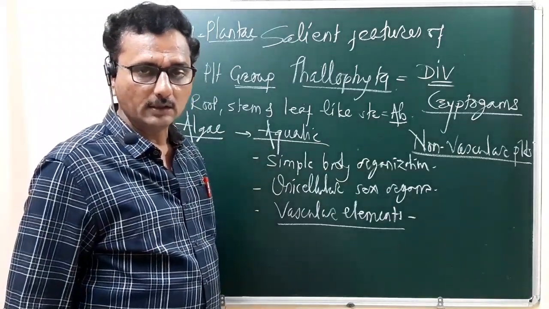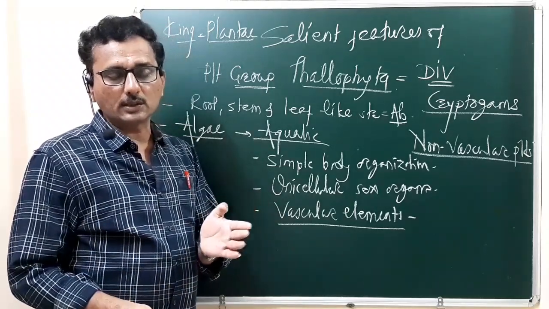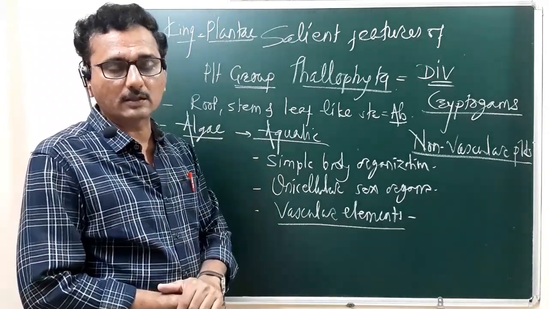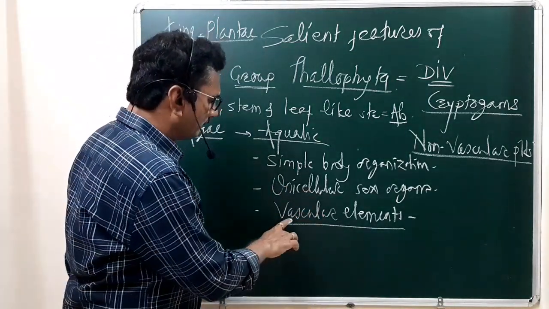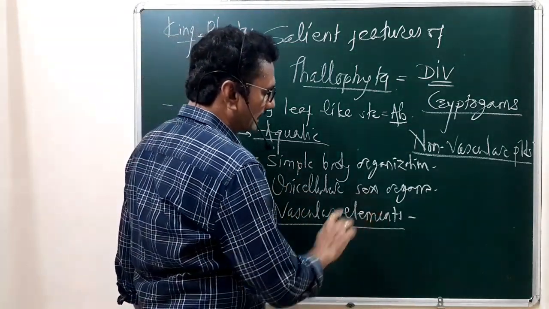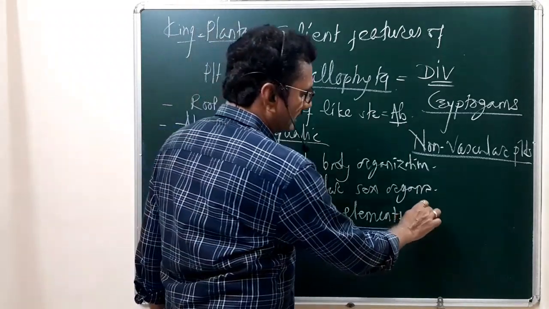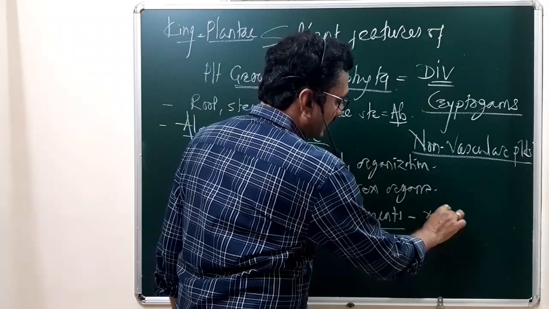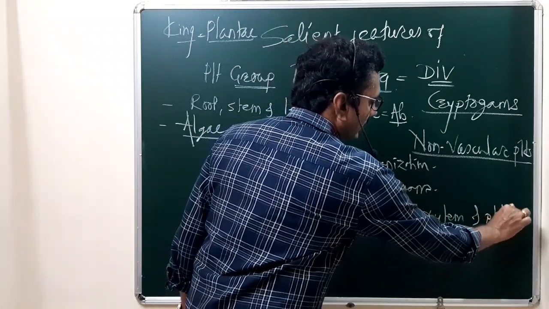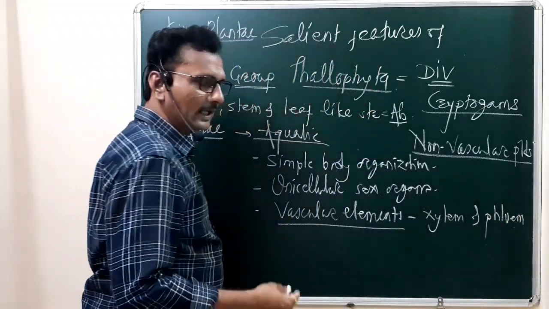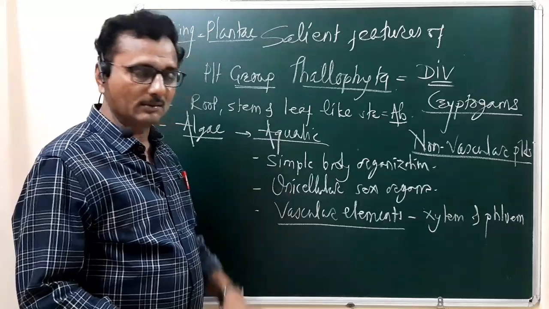You have studied up to 10th standard how a plant conducts its food material. That vascular element is totally absent in the algal members. The vascular elements are xylem and phloem, and these are not seen in the algal members.